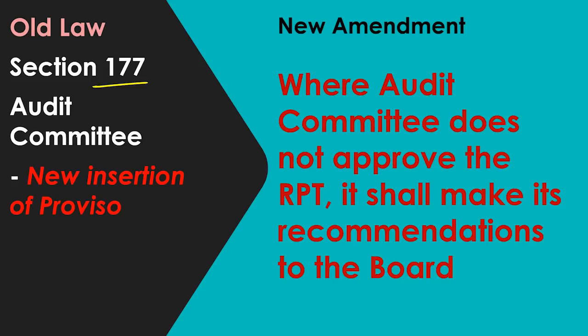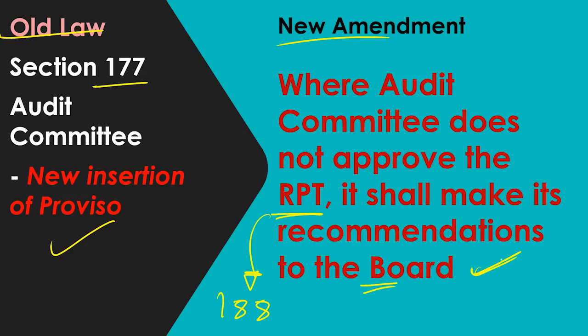Next amendment, audit committee. It's a new insertion of a proviso, so there is no old law over here. What is the new amendment? Where the audit committee does not approve the related party transaction under section 188, it shall make its recommendations to the board of directors. So if they don't approve, they can make the recommendation to the board and the board can take a decision. So this is again to have a little bit more clarity. This amendment has come.